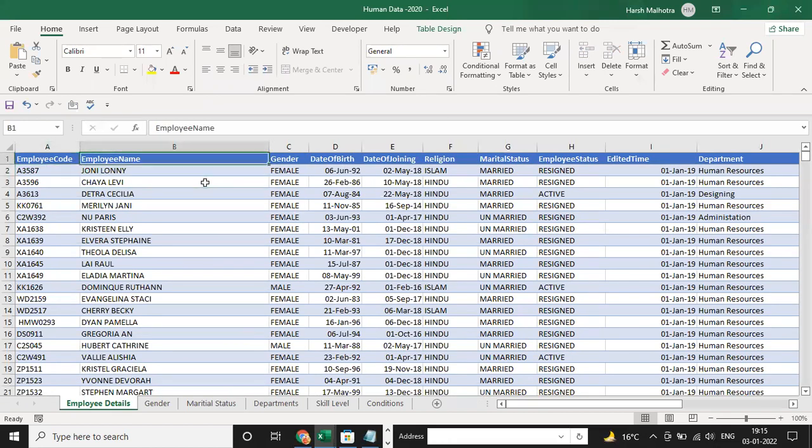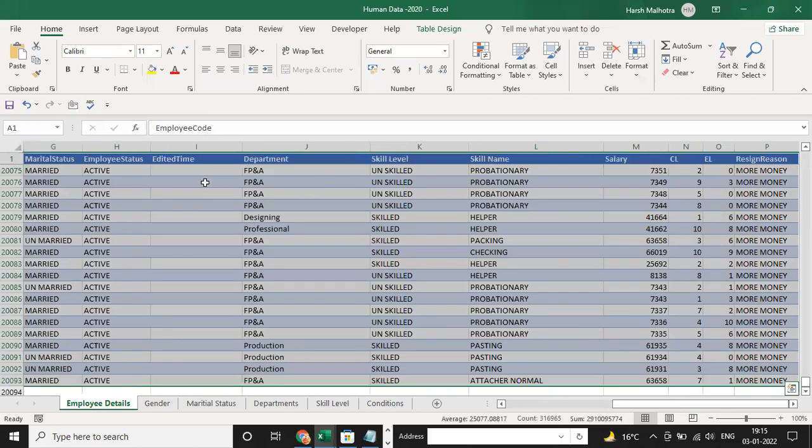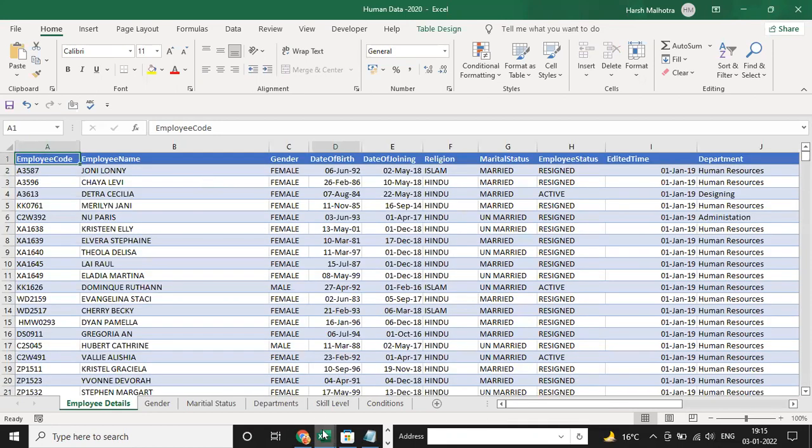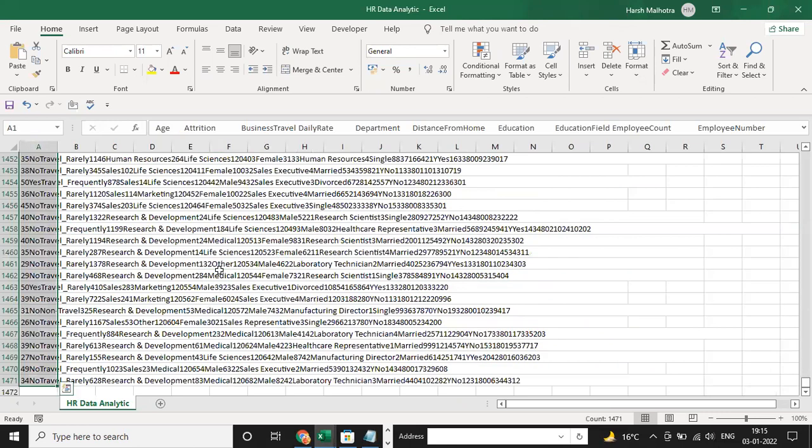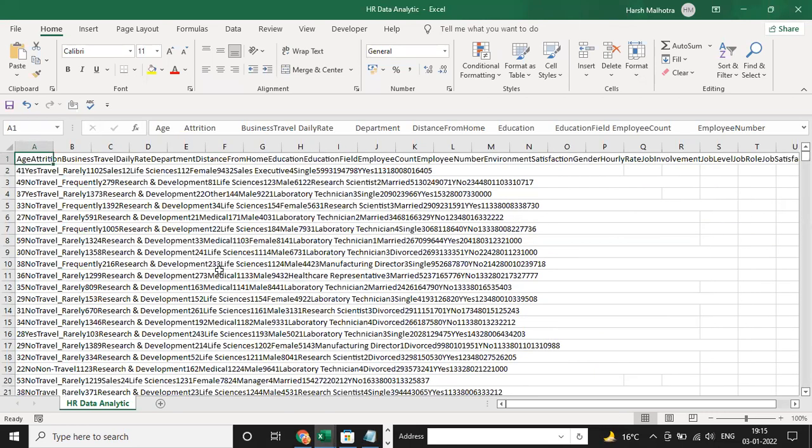See, this is the cleanest form data. If you see employee code, employee name, gender, date of birth, it is a very clean form of data. So if you import this data into the Power BI query, you just need to add or delete columns only. You don't need to transform the data in other ways. Okay, so this is the cleanest form data, and this one is not cleanest form data. So we will work on both of these data one by one in today's class. Okay, first, one input here.